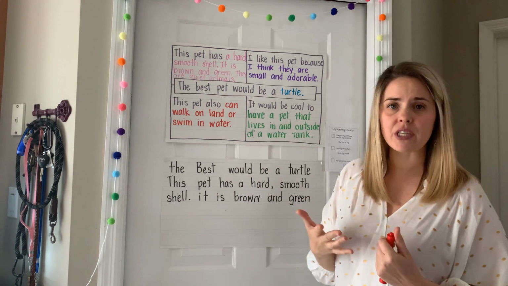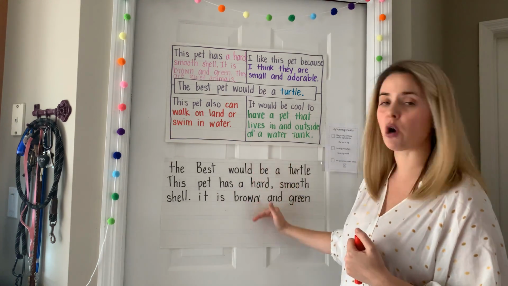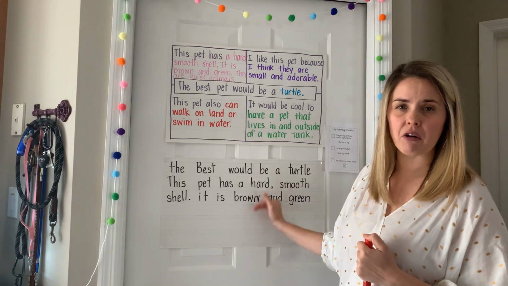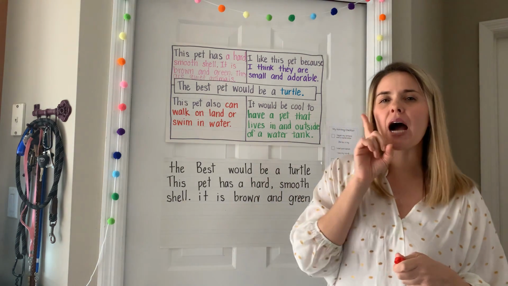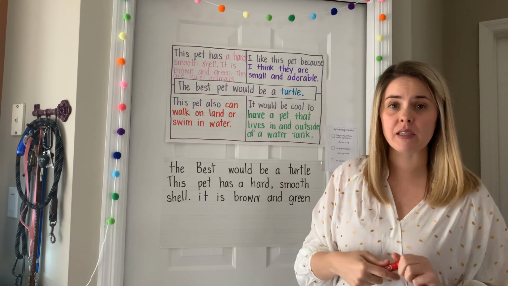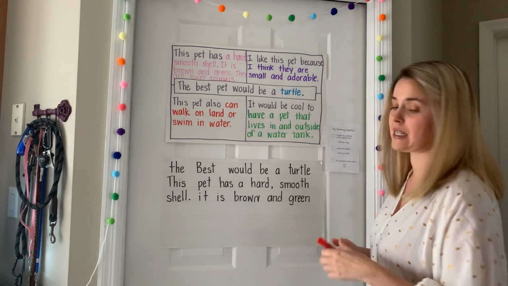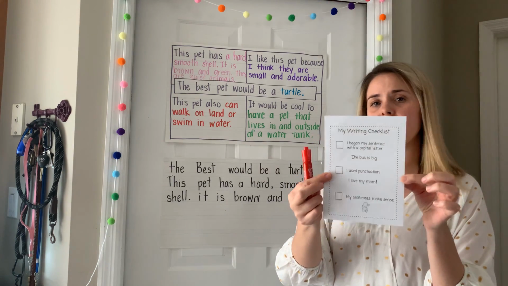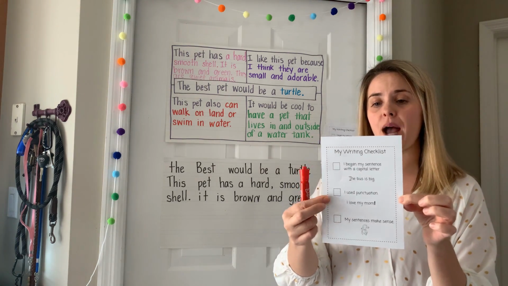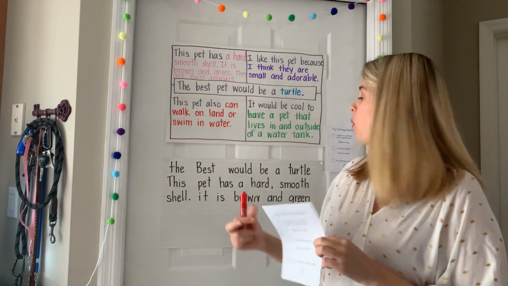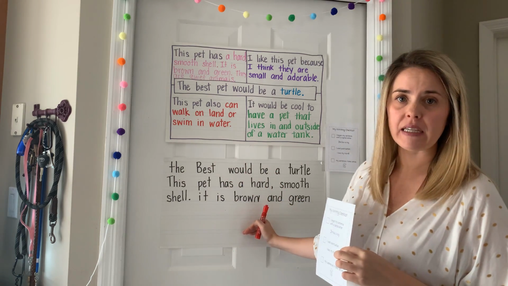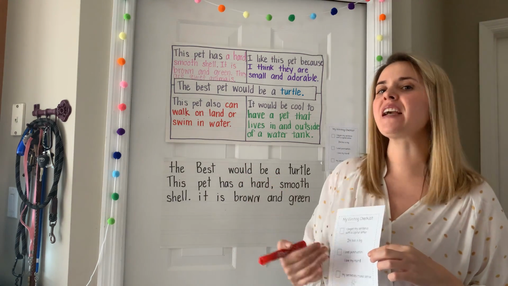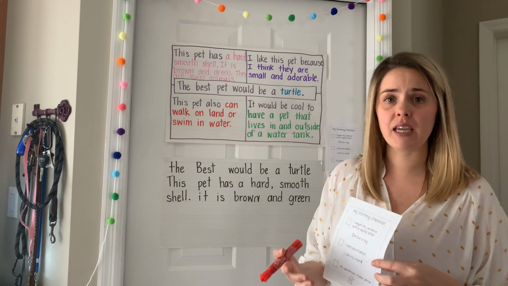Now, what I did for today's lesson is I actually rewrote some of my paragraph on this paper, and I, on purpose, put some mistakes in there because you guessed it. Today is our editing day for Writers Workshop, and when we edit, we go back into our stories and we make sure that we fix any mistakes that we might see.